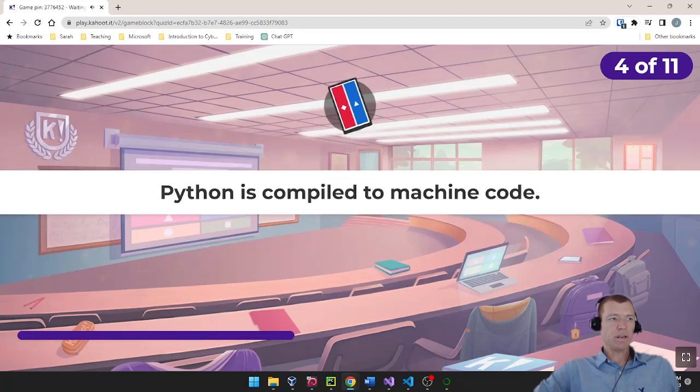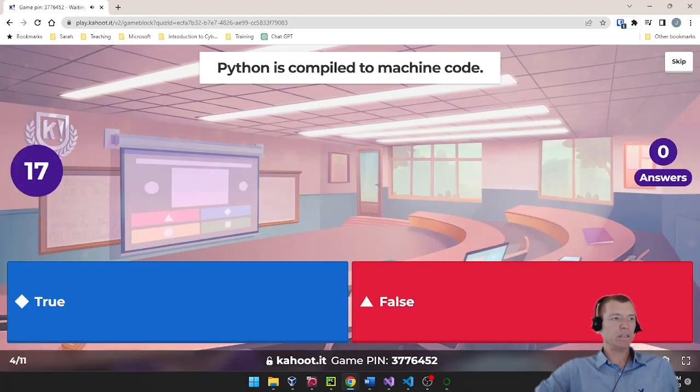All right, question number 4. Python is compiled to machine code. Is that true or false? When I write Python code, does it get compiled down to machine code?